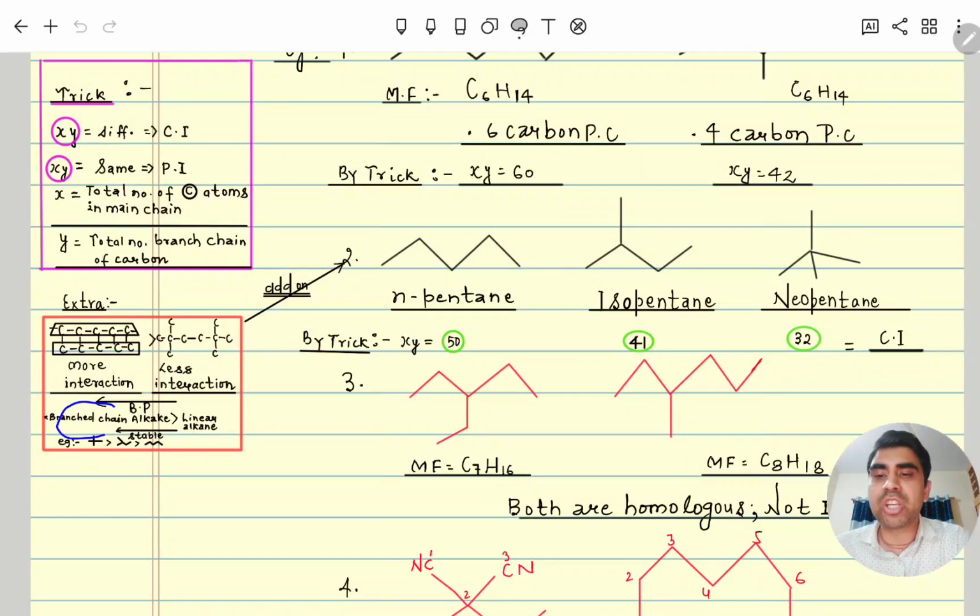Yes, but branched chain alkanes are more stable than linear alkanes. Why? Because due to that branch, it will have more compact packaging. So you can study a little bit on Google also about this. Anyway, coming back here, you can see this is n-pentane, isopentane and neopentane. Yes, the XY value is different. This is also a chain isomer.